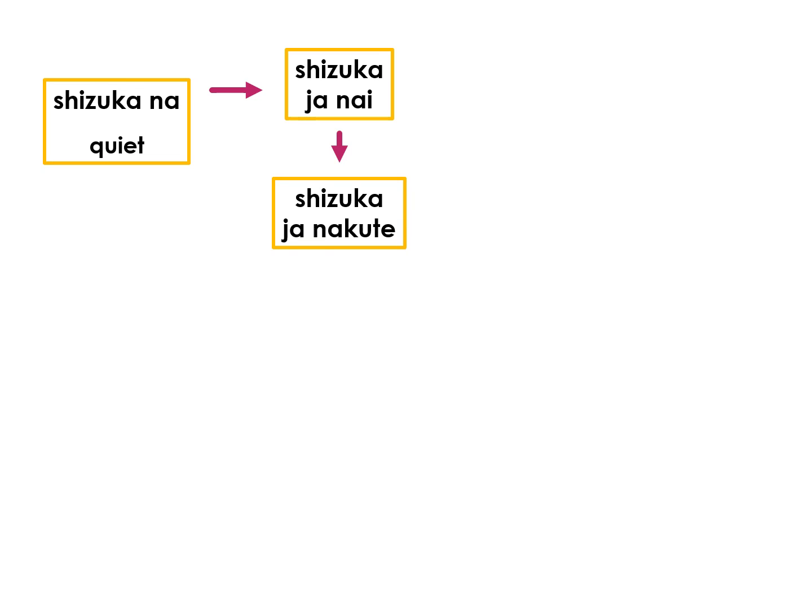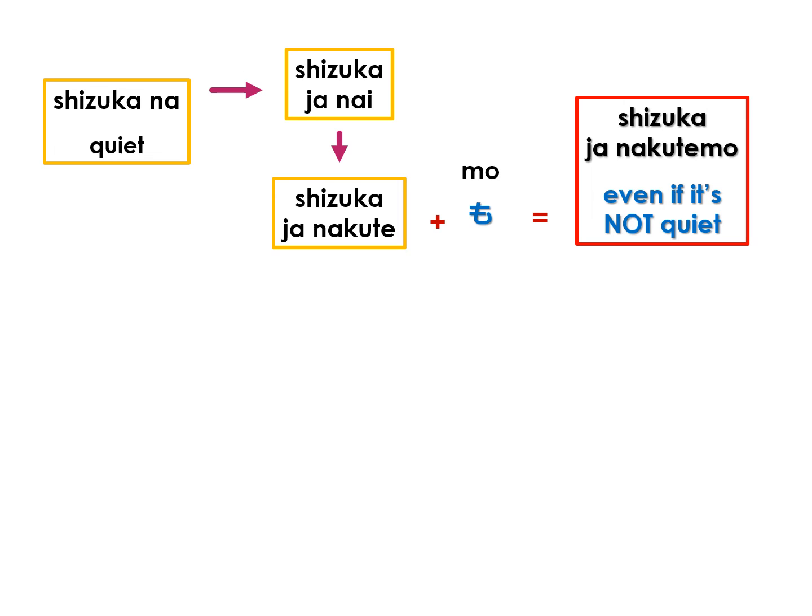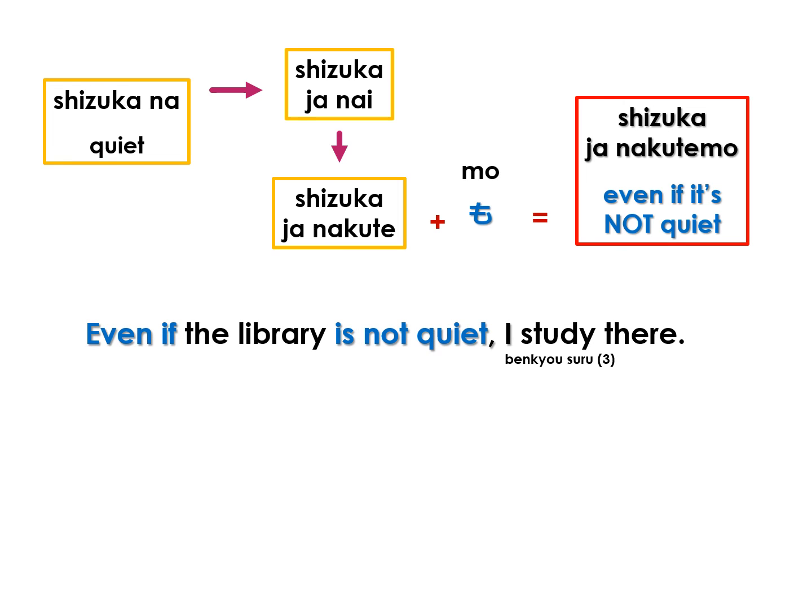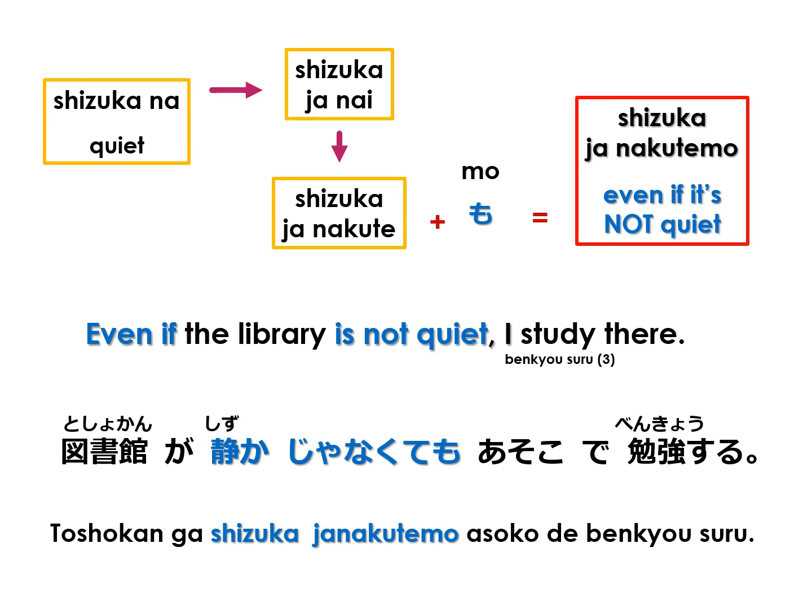Our example is the na-adjective shizuka, which means quiet. Its nai form is shizuka janai. Negative te form, shizuka janakute, and adding mo forms shizuka janakutemo, which means even if it's not quiet. Even if the library is not quiet, I study there. In Japanese, using plain form, 図書館が静かじゃなくてもあそこで勉強する。